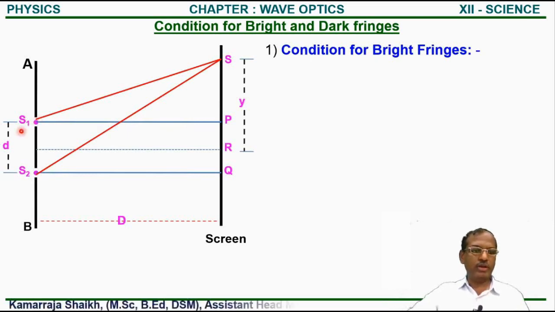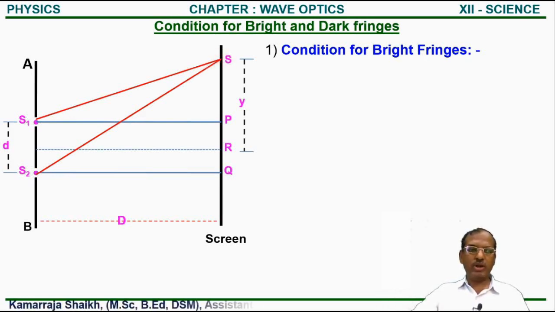This S1 and S2 are the two sources. Both sources can send the waves in that medium and they interfere according to the principle of superposition of waves. And if we place a screen, on that screen we get alternate dark and bright fringes. So here we consider, suppose at point S there is a bright point.